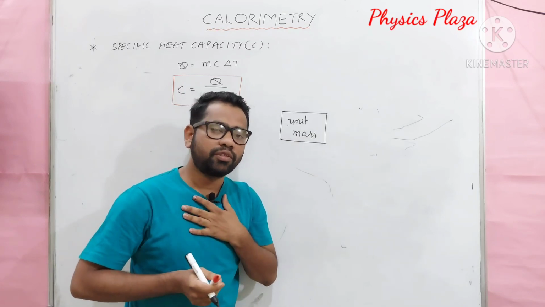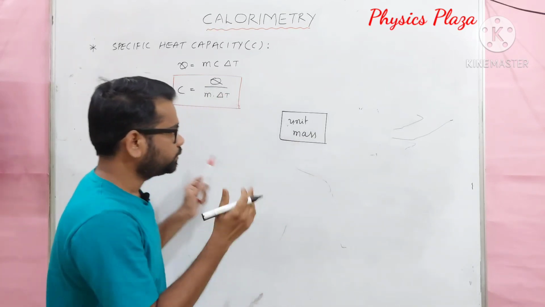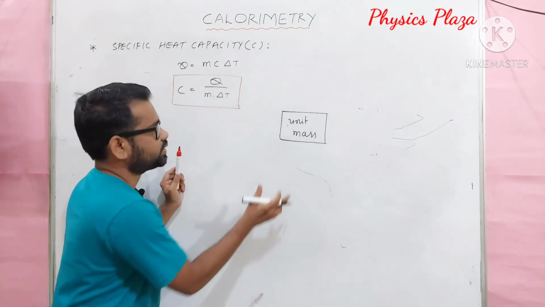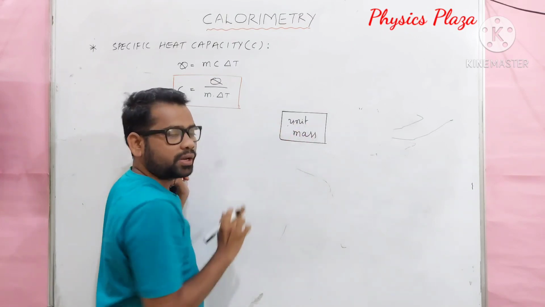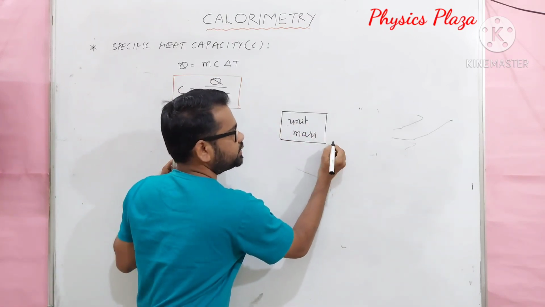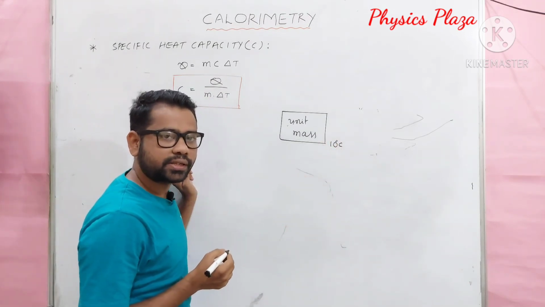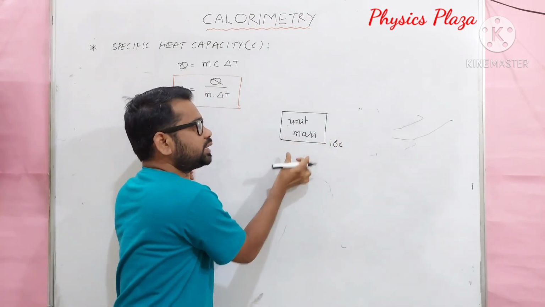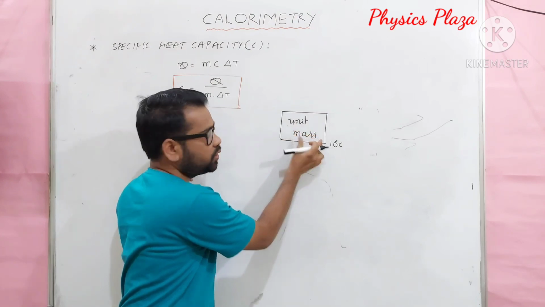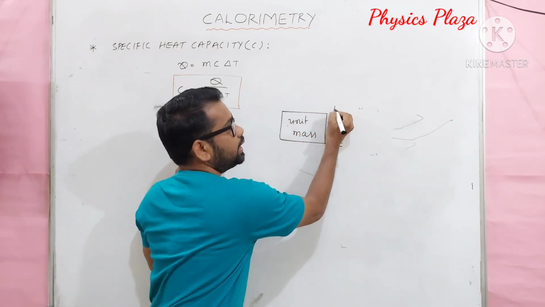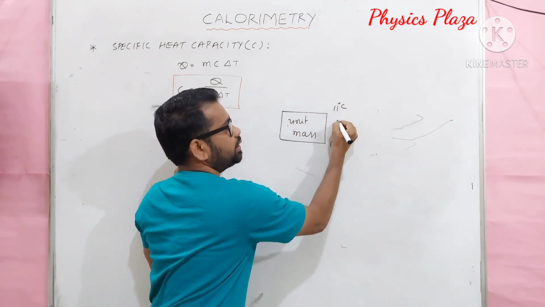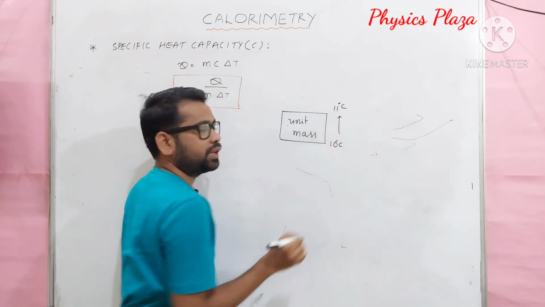In the FPS system, it will be 1 pound. Hope I am very clear with this. So this unit mass is initially at 10 degrees Celsius. Now I want to raise the temperature of this unit mass of substance from 10 degrees Celsius to 11 degrees Celsius.